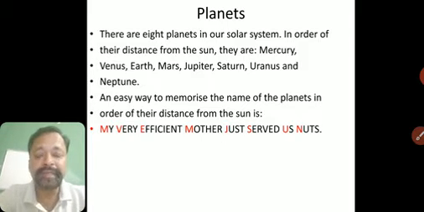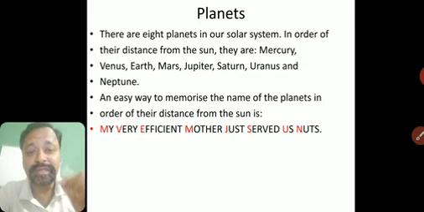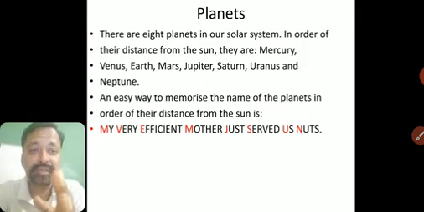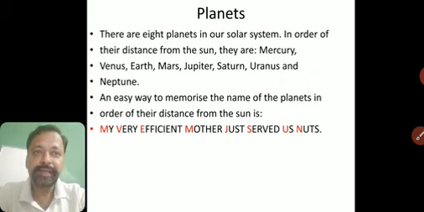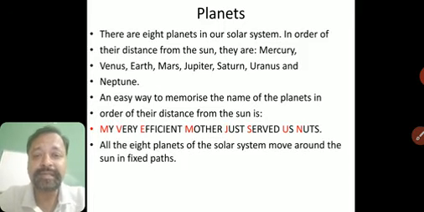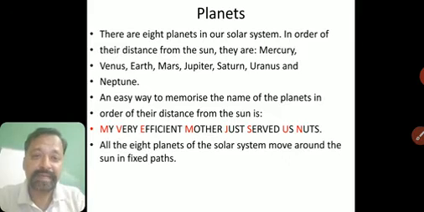So now if you remember this, then it is easy for you to write it in a sequence, how far they are from the sun. The nearest is Mercury, the farthest is Neptune. Okay, so you can understand in this way. All these planets revolve around the sun. All the 8 planets of the solar system move around the sun in fixed paths.